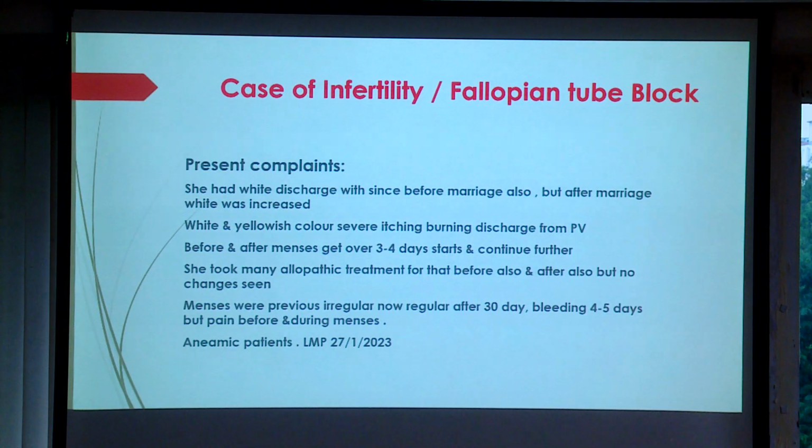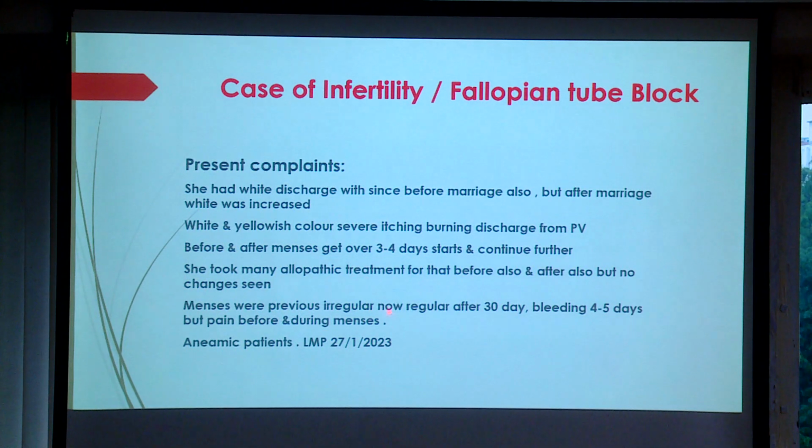This is a venereal miasm symptom. Leukorrhea starts immediately after menses. She took many allopathic treatments for that. Even then there was no relief from antifungals or suppositories. They tried many things for the white discharge. Nothing happened.